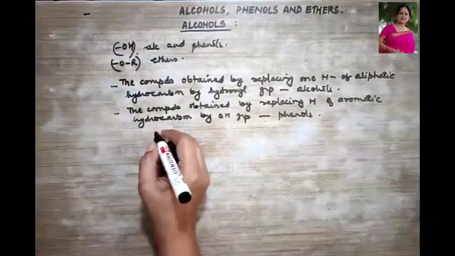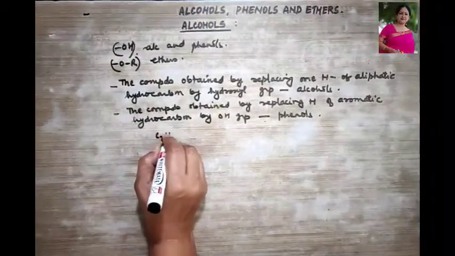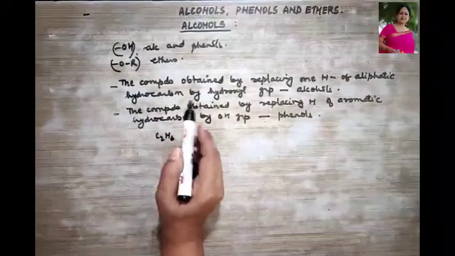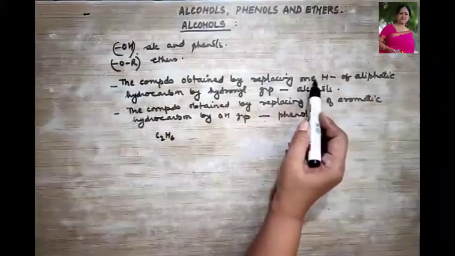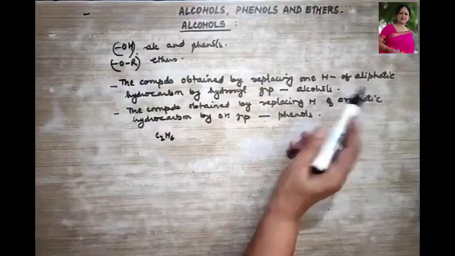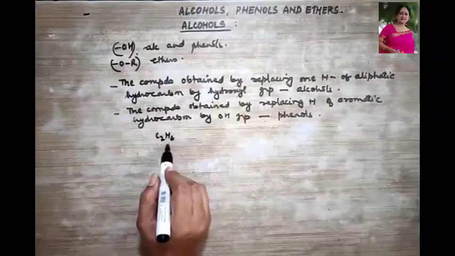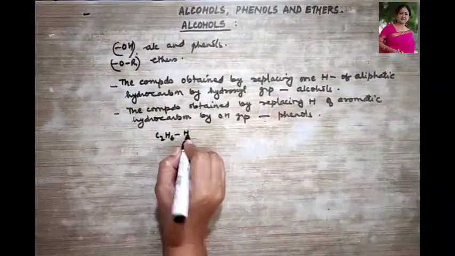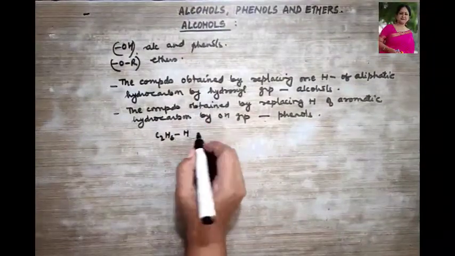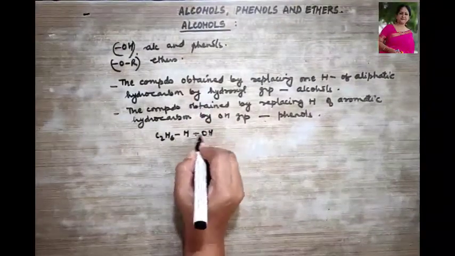For example, let's see over here, C2H6. What did I say? The compounds obtained by replacing one hydrogen of the aliphatic hydrocarbon. This is your aliphatic hydrocarbon. I remove one hydrogen by the hydroxyl group.